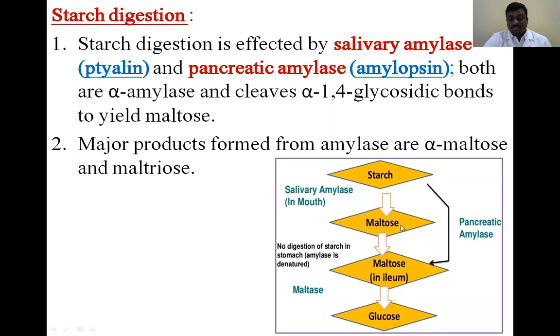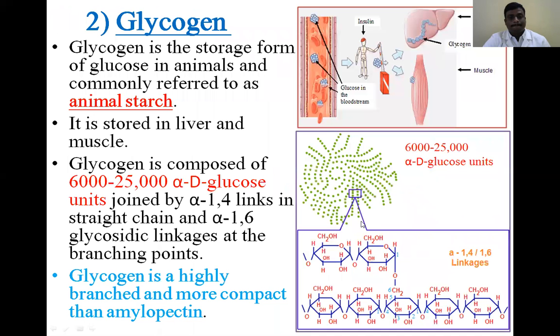Then that maltose in the intestine is mixed with the pancreatic amylase. Then the maltose breaks down to the monosaccharide. In the presence of the enzyme maltase, the remaining maltose breaks down to two glucose molecules. This is the breakdown of the starch, digestion of the starch.